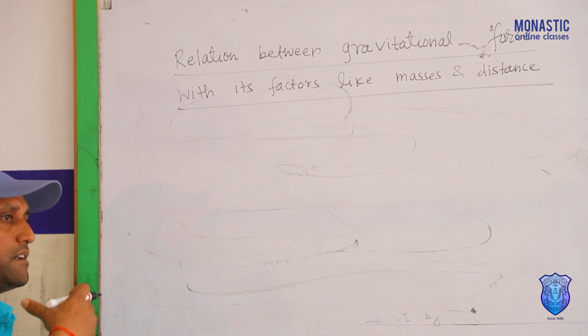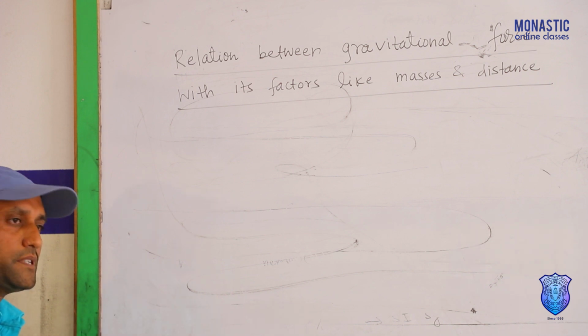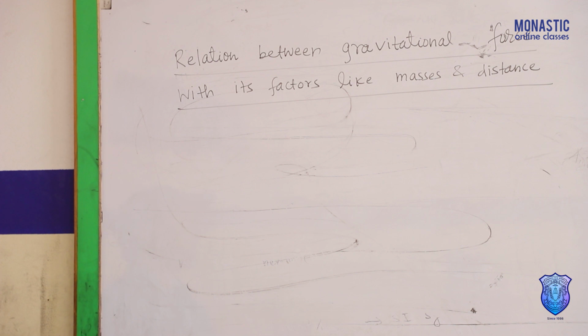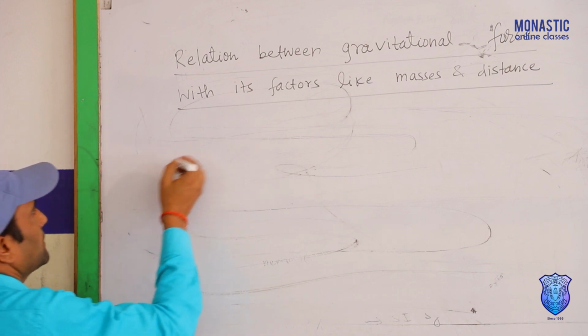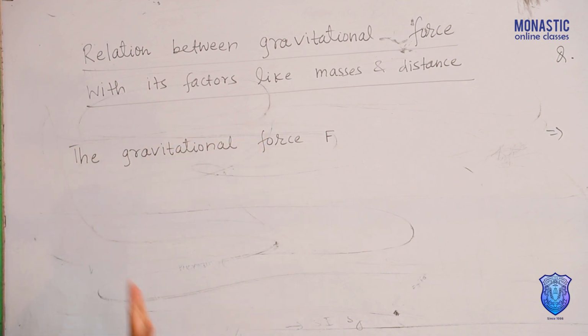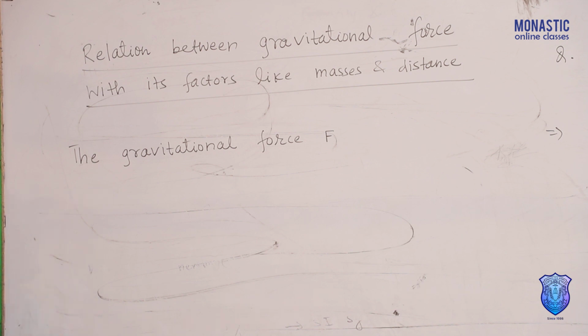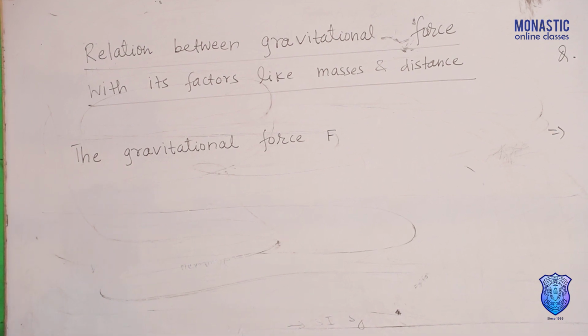Now if the distance is doubled and mass of the bodies remains constant, then what will be the gravitational force? If the masses of the bodies are the same and distance remains fixed, then what will be the change in gravitational force? How can we obtain it? Force depends on factors like masses and distance. How does gravitational force change if the masses of the bodies change and distance between them is fixed, or distance changes and mass is fixed?